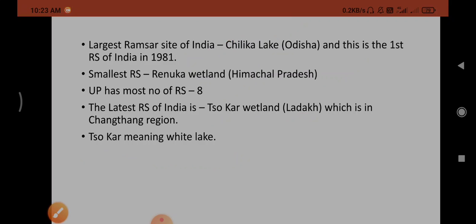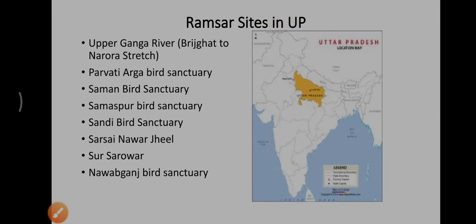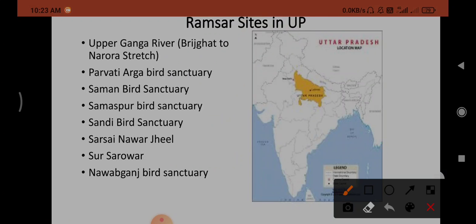Next, let's talk about each state: how many states of India have Ramsar sites and what their names are. First, let's talk about the UP Ramsar sites, Uttar Pradesh having the most Ramsar sites, with 8.